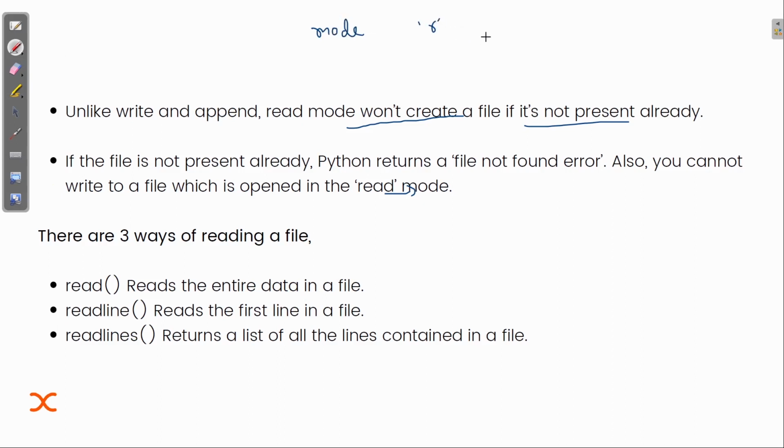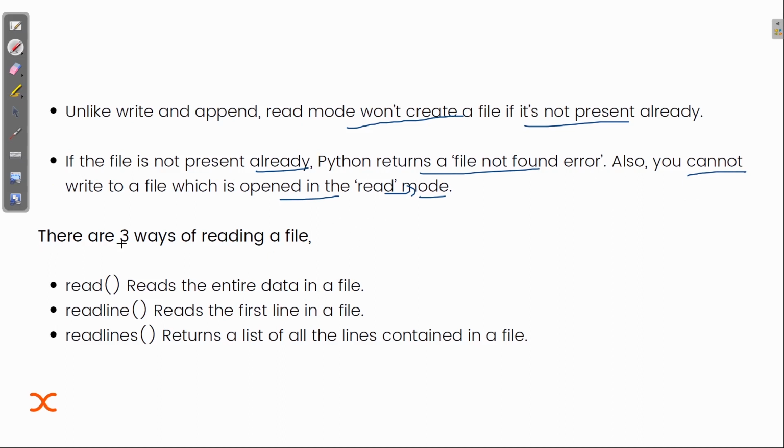We are using this mode. What does that mean? We want to read a file, and if it is not already present, then what will we read? So that's a bit logical. We cannot create a file in the read mode. If the file is not present already, Python returns a file not found error. Also, you cannot write to a file which is opened in the read mode.